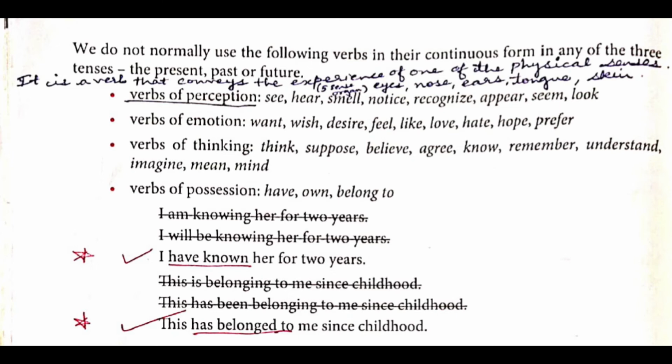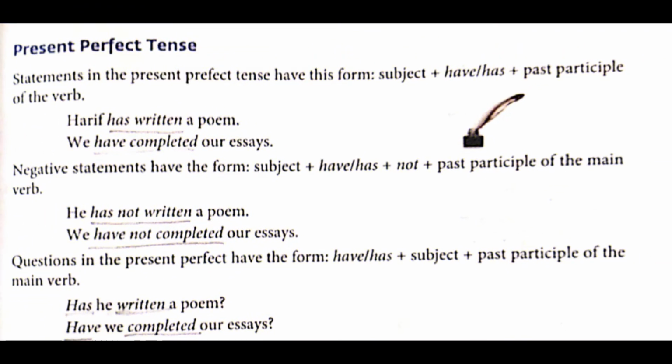Next example is, this is belonging to me since childhood. Second sentence, this has been belonging to me since childhood. And third sentence, this has belonged to me since childhood. So please underline the third sentence, has belonged. You are not going to use continuous tense in these sentences. So has belonged you will underline.